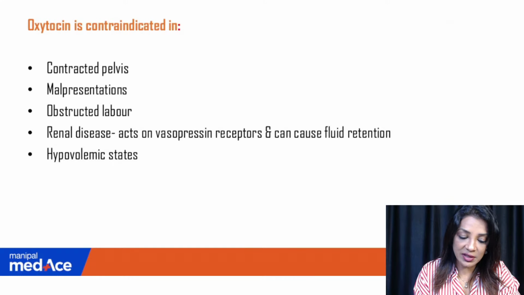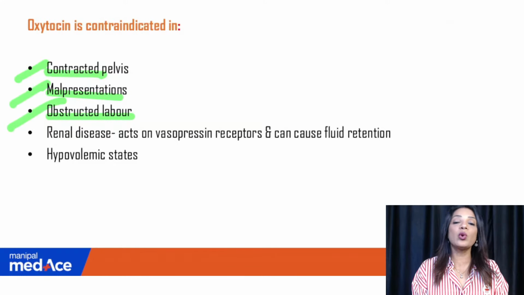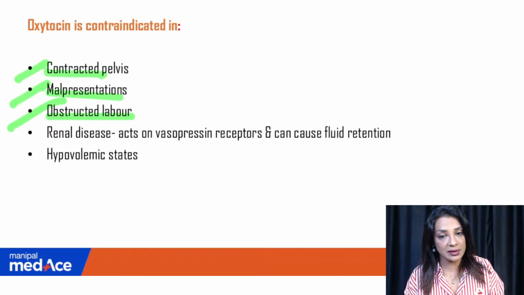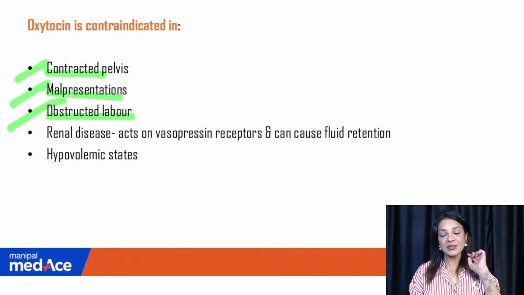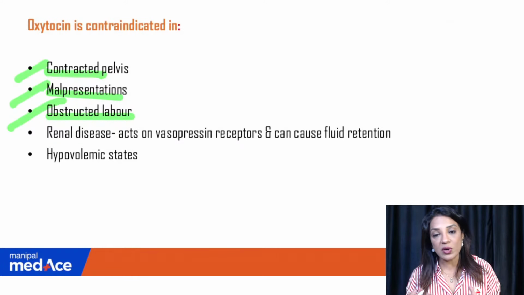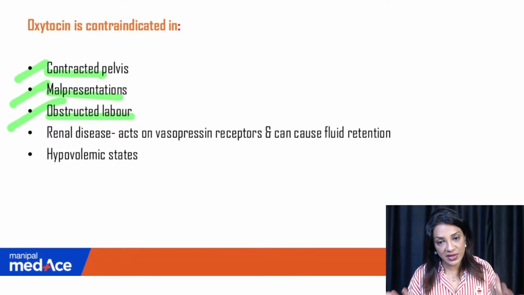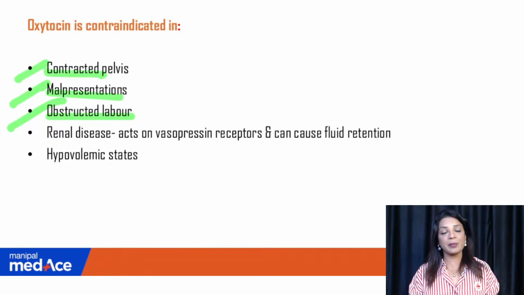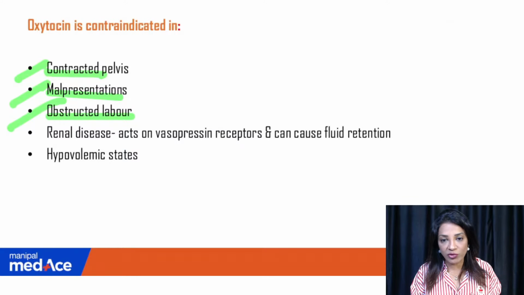Oxytocin is contraindicated in contracted pelvis, malpresentations, obstructed labor, all the conditions where normal labor is contraindicated. When you're giving oxytocin to augment or induce labor, you are wanting a normal delivery. But if the patient is having malpresentation, contracted pelvis, or obstruction, why will you give oxytocin? So these are the three main contraindications.